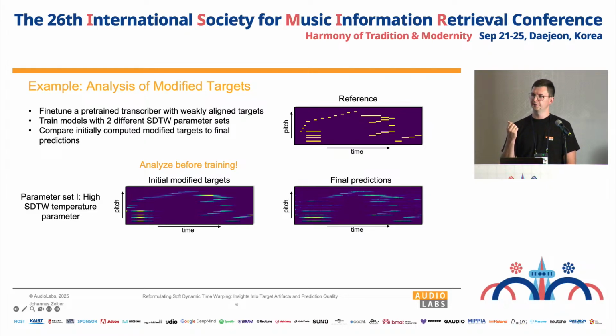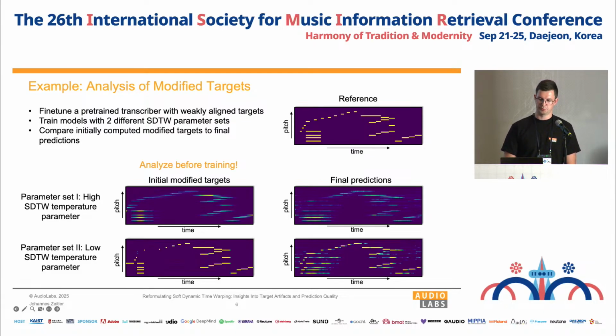So now we have a tool at hand that we can use to analyze the loss. And now let's choose a second set of hyperparameters with a lower softmax temperature. Now the modified targets look nice and crisp, and they also sound good. Very cool. So let's take these good targets virtually and use them to train the network.